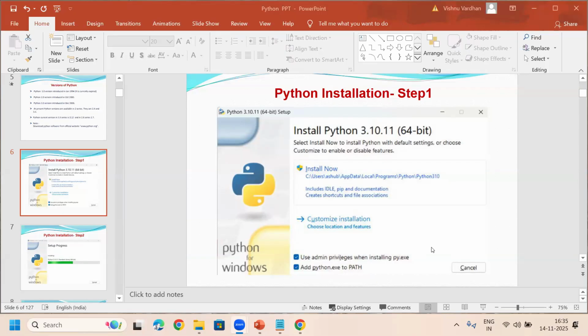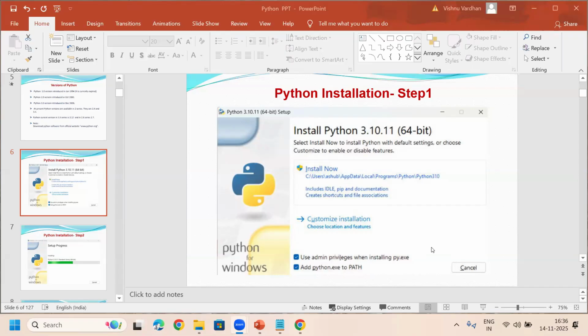But here, instead of doing it manually, if we choose this option, then we can set the path for our Python software so that our Windows or our system is going to identify Python, Python code or Python commands, whatever we use. So Python commands, Python software or Python programs are understandable by Windows or any other OS, whatever it may be. Right now, whatever OS you are using, that OS can understand your Python software.